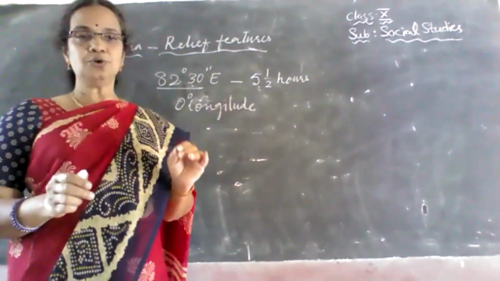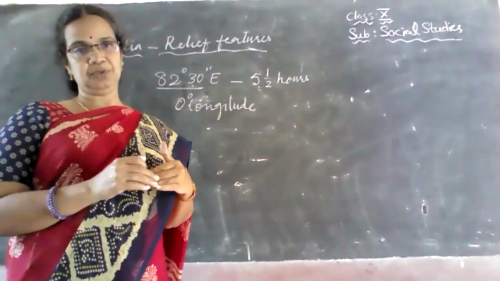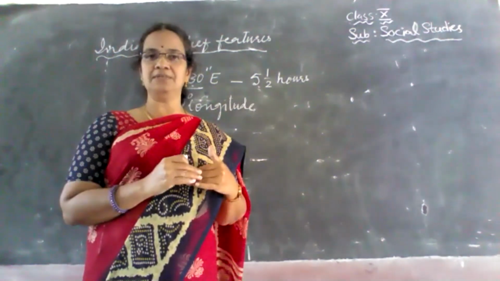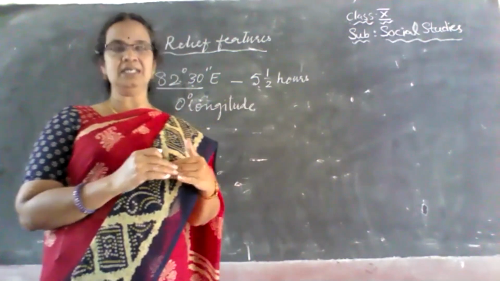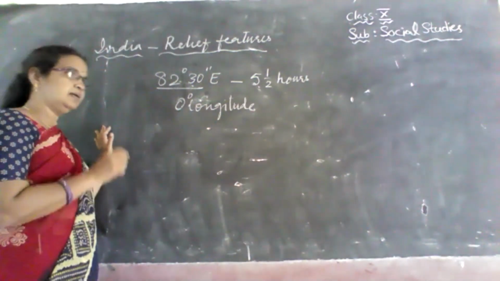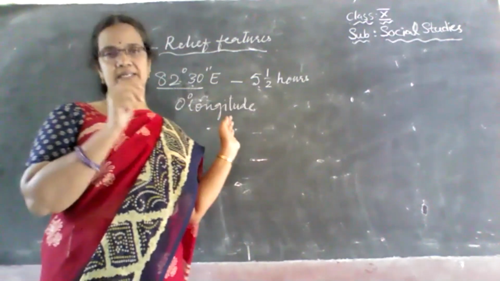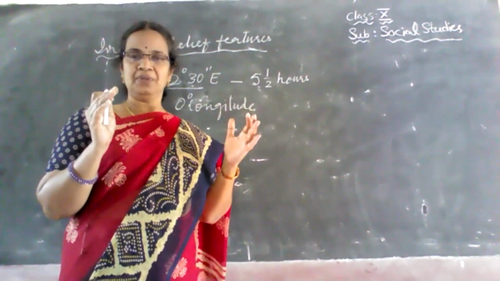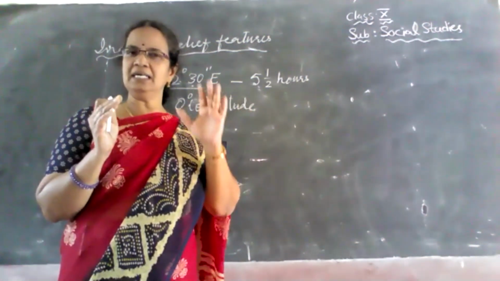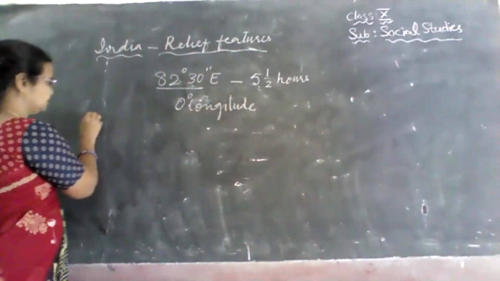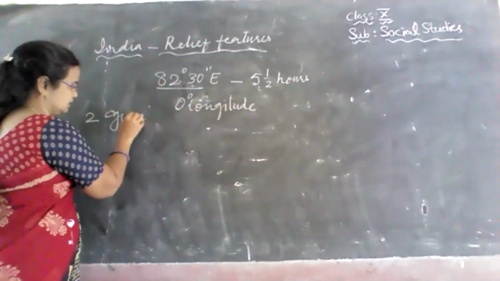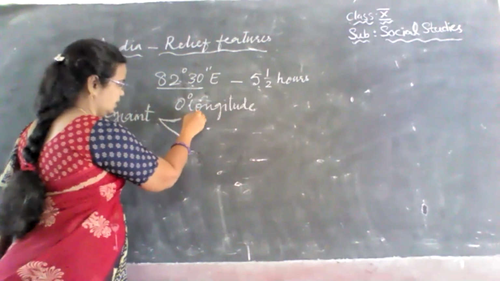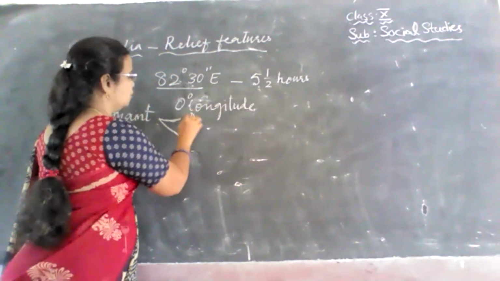And now let us go to the geological background of our country. How our country was formed, how the physical features have been formed. If we go into it, first we have to see that some 200 million years ago, the entire globe witnessed two giant land masses, which were named Angara and Gondwana.